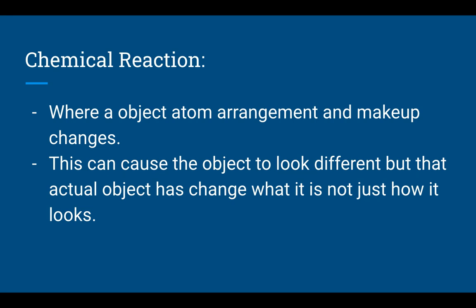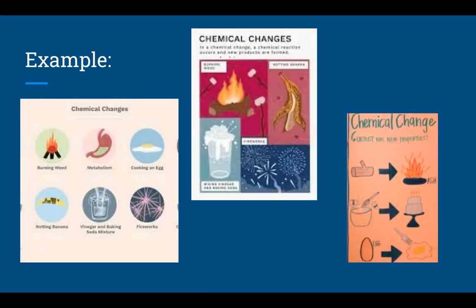And then we have a chemical reaction, where an object's atoms, arrangement, and makeup change. Remember, an atom is what makes up everything. So when something goes through a chemical reaction, the atoms actually change, and they change the object to be something different. Even though it might look different, during a chemical reaction, it is a different object now. Some examples would be burning wood, right? If you had a fireplace and you were burning wood, when that fire burns and turns into ash and fire and stuff, it's a different thing, right? It's not wood anymore.